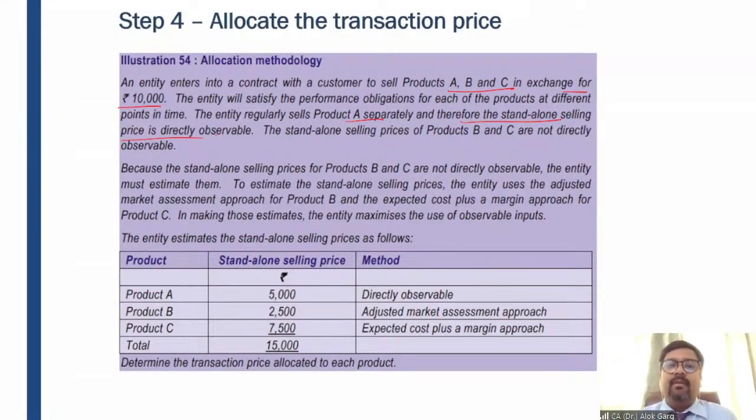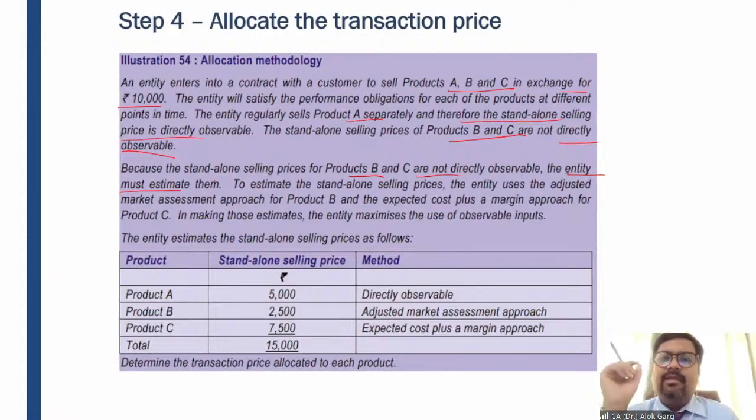The standalone selling prices of product B and C are not directly observable, because the market value is not directly identifiable. Because they are not directly observable, the entity must estimate them. The entity has to go to the estimated price method, and apply the adjusted market assessment approach or cost plus margin approach or residual approach.